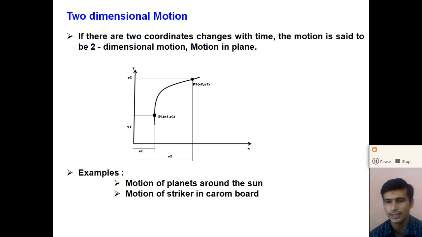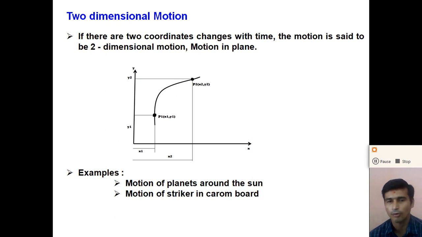If y and z coordinates change with time, the object moves in the yz plane. And if z and x coordinates change with time, the object moves in the zx plane. So if the object moves in a plane, that means two coordinates change simultaneously with time, the motion is said to be two-dimensional motion.